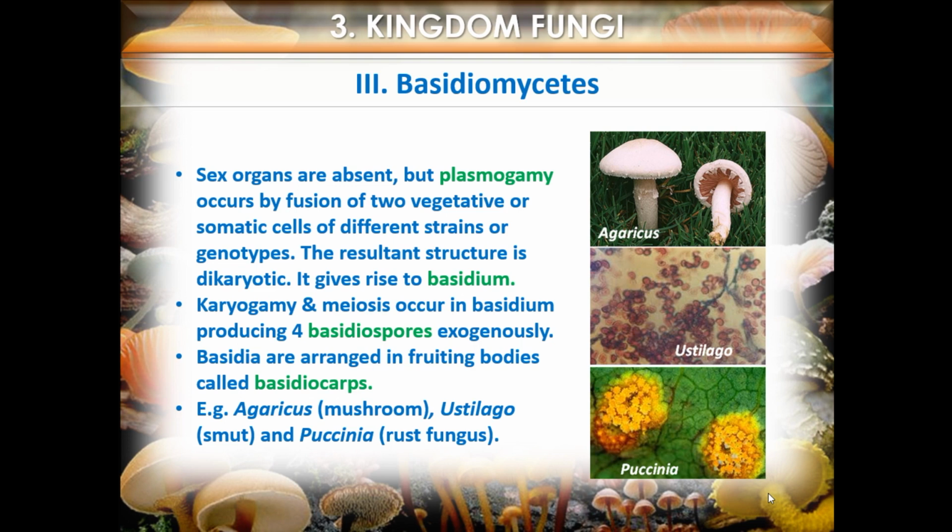Basidia are arranged in fruiting bodies called basidiocarps. Example: Agaricus, mushroom; Ustilago, smut; and Puccinia, rust fungus. Now, the deuteromycetes. These are commonly known as imperfect fungi because only their asexual or vegetative phases are known.